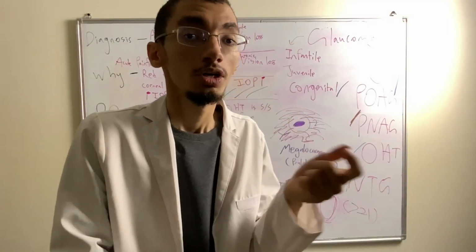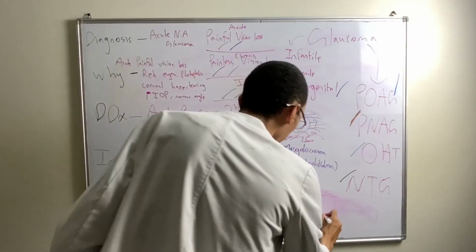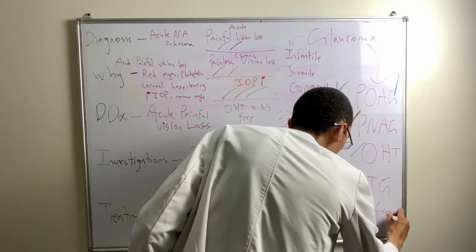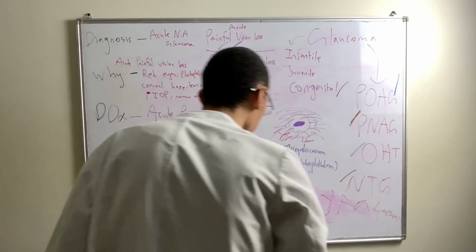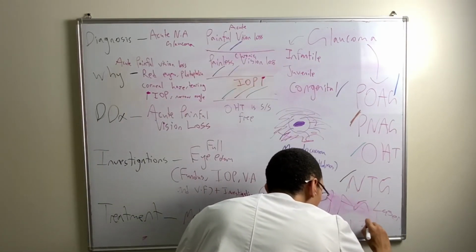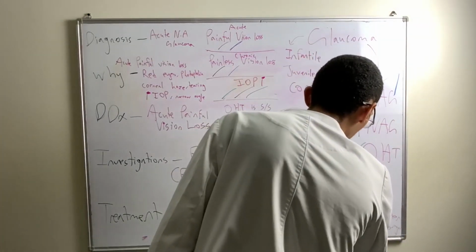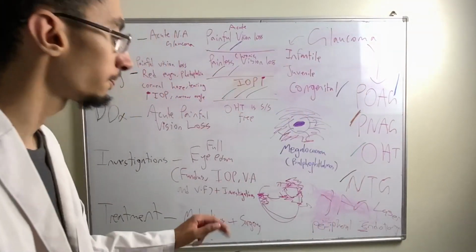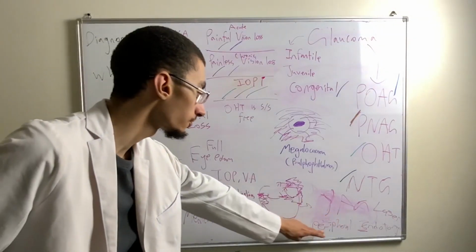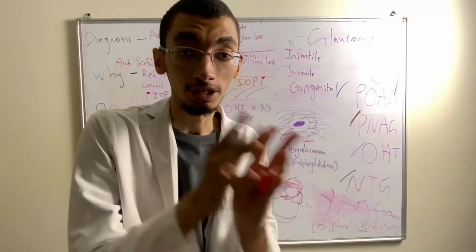What surgery will they do? They'll do a surgery which is basically known as YAG laser peripheral iridotomy. So basically here, and I messed up the spelling, but we have YAG laser peripheral iridotomy, a surgery that will be done for the other eye that is normal in acute glaucoma.